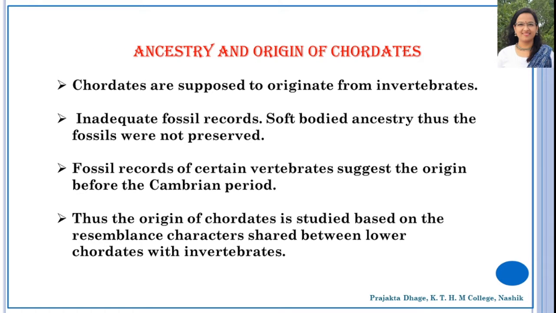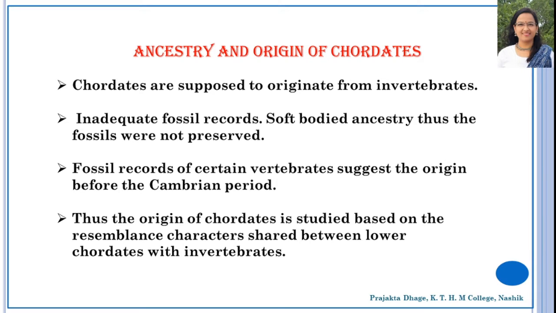Chordates are supposed to have originated from invertebrates, but there is no reliable evidence in favor of the origin of chordates due to the lacking fossil records. Fossil records of certain vertebrates found in late Cambrian strata suggest that chordates may have originated before the Cambrian period, but no fossil remains of animals have yet been found from Cambrian rocks. This lack of records is attributed to the soft-bodied ancestry of chordates, which could not be preserved as fossils.